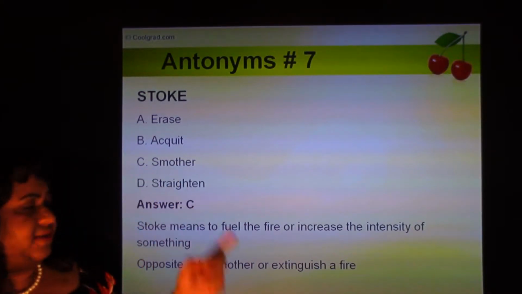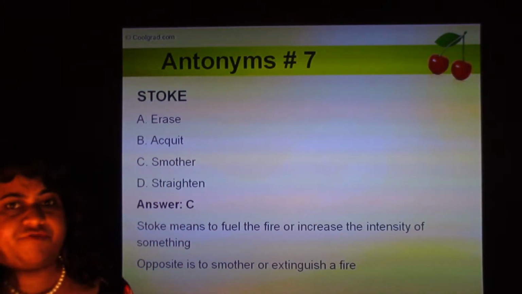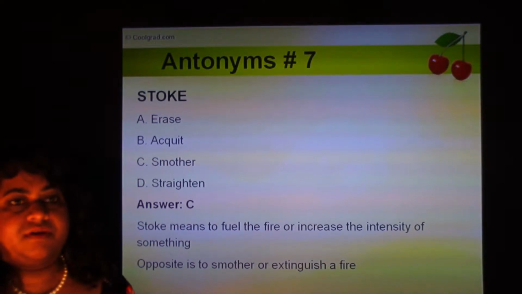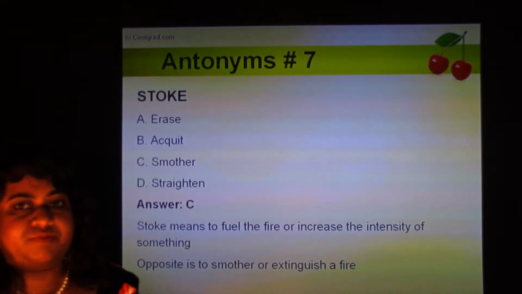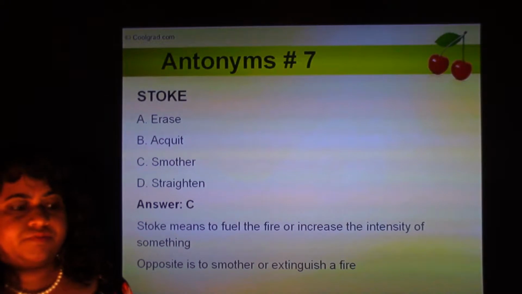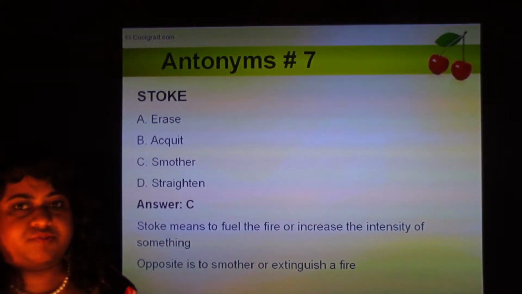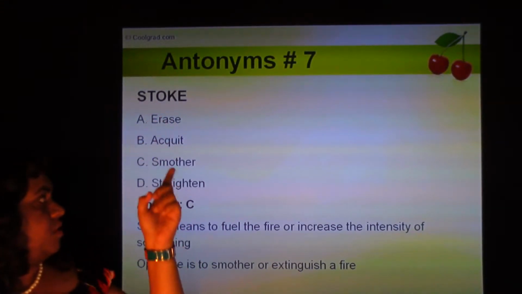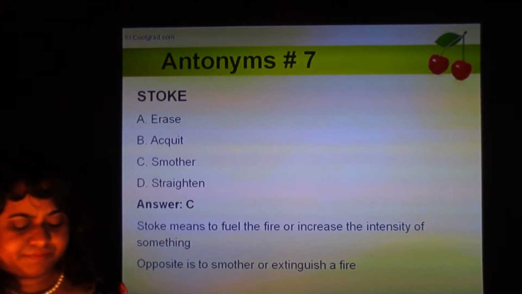So to smother is like when you put off a fire. Like for example, the rhinoceros stamps out a fire, smothers the fire. So if there is a fire, sometimes you put a blanket over it to smother it. To smother means to put off the fire, to extinguish. So the opposite of stoke is smother.